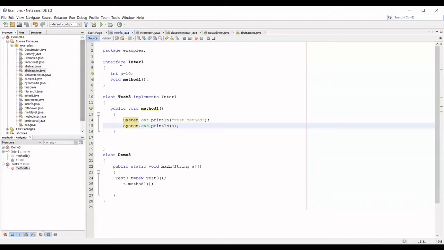Right? These are the rules for writing the interface. Now the rules for the implementing class: the class which is going to use the interface methods should use the keyword implements, then the name of the interface should be given, and all the methods which are defined inside the interface have to be implemented inside the class which implements that particular interface, and the method being implemented should have the public access specifier.